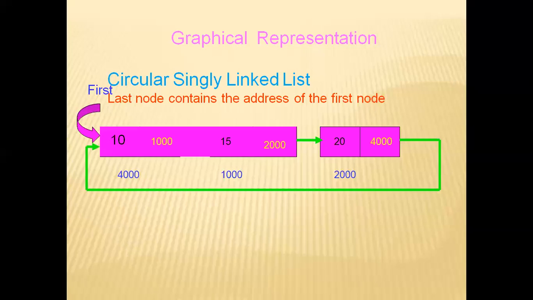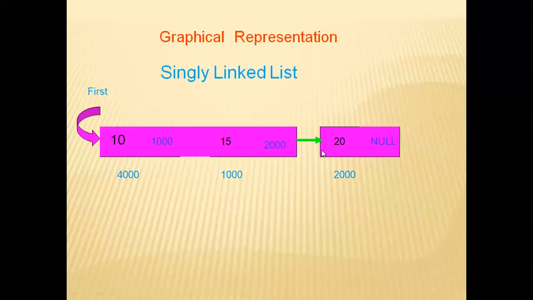So you can see the circular linked list. Previously, the last node is 20, and in that address part, null is there. That means no next node, no information about the next node. Null means 0, and 0 means there is no address. No address means there is no next node in the linked list.